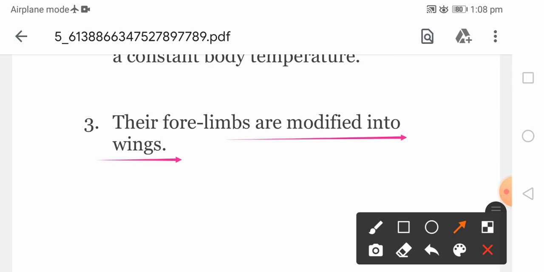This is a very important adaptation, and that's why they have the ability to fly. The hind limbs are used for different purposes: running, walking, perching, and climbing. I'll explain this adaptation of the feet in a later part of the video.